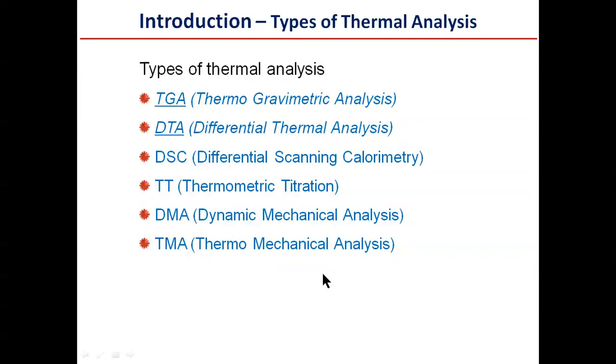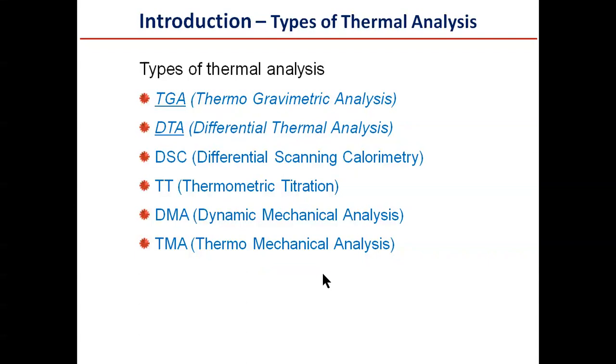So there are types of thermal analysis based on various principles. The first one is thermogravimetric analysis, abbreviated as TGA. T stands for thermo, G stands for gravimetric, and A stands for analysis. The second one is differential thermal analysis, denoted as DTA. The third one is differential scanning calorimetry, which is indicated as DSC.